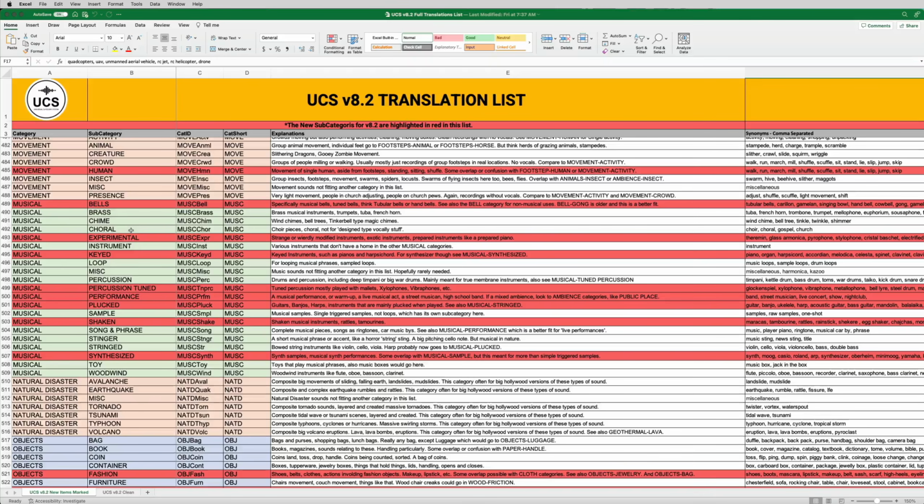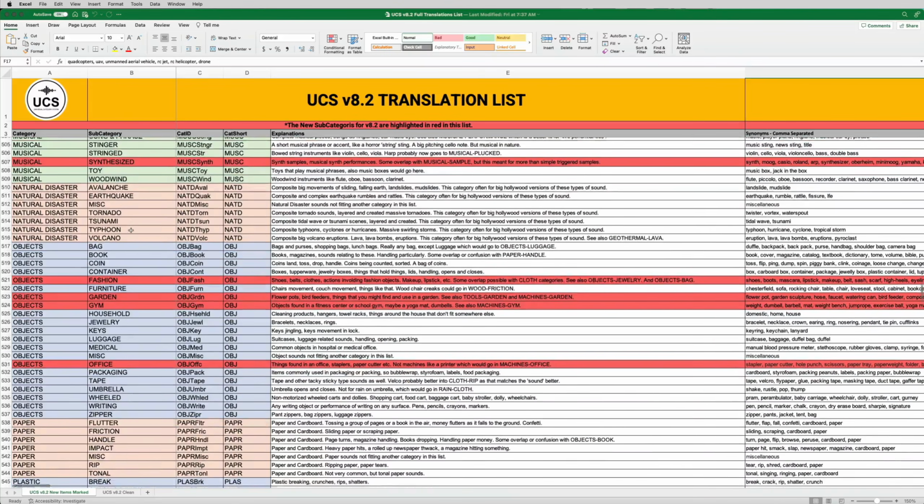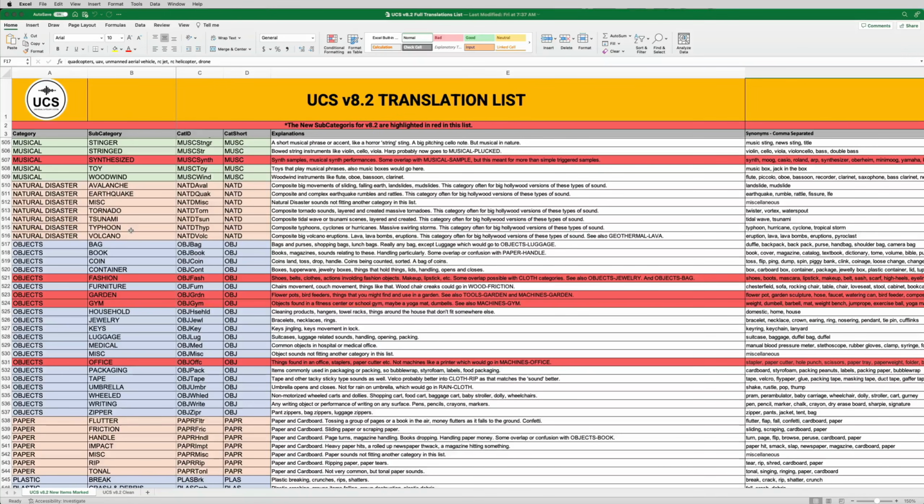So I consulted with a few people who are much more in the music industry, and this was sort of the best we came up with for musical. I'm sure it's not going to appease everybody, but hopefully it's better than we had and will be a little more functional for people who need to classify musical things in their sound effects libraries. So four new objects added: fashion for things like shoes, belts, clothes.